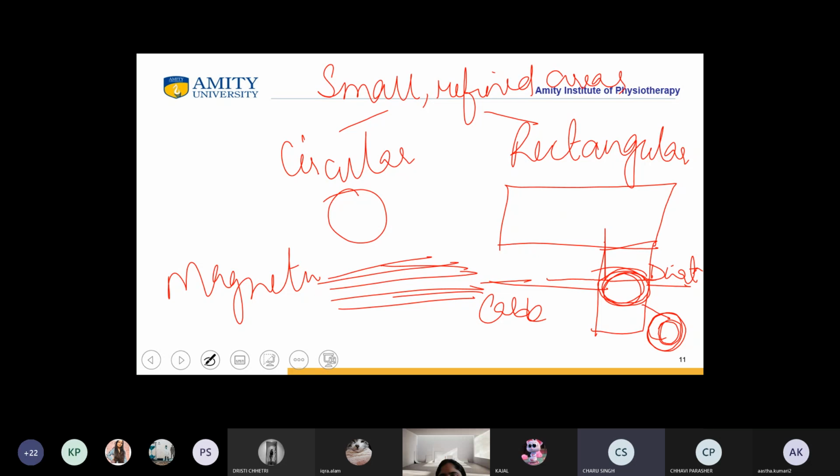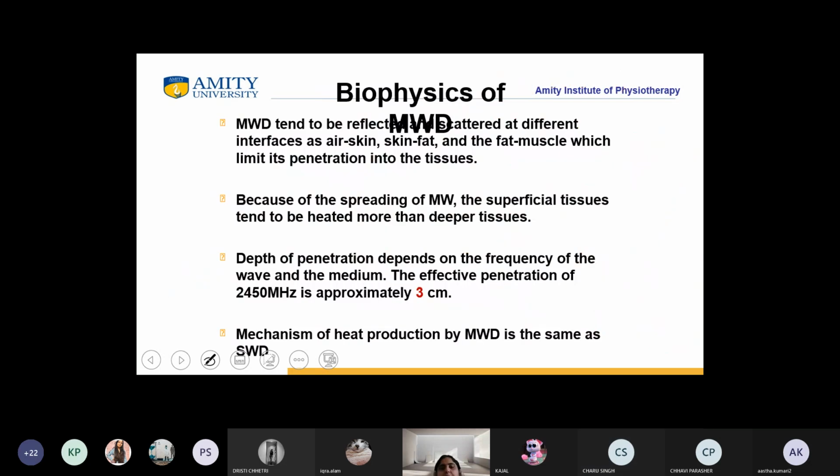Yes, ma'am. Okay. So now the biophysics of MWD. MWD is reflected and scattered at different interfaces, like air, skin, fat and fat, muscle. That is why there is limited penetration into the tissues.